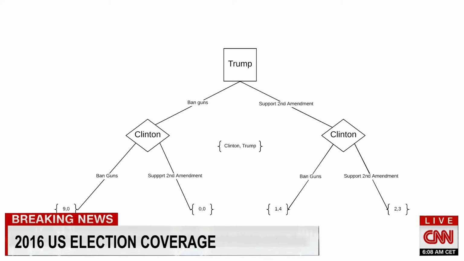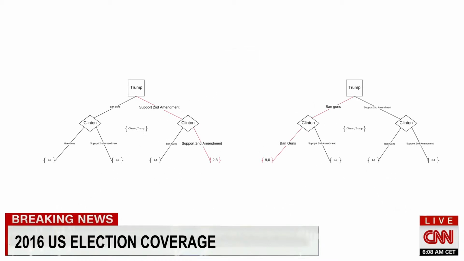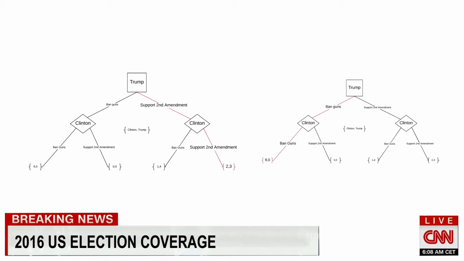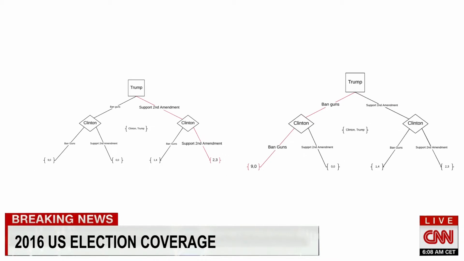In the case where Trump chooses to go first, Clinton no longer has to predict Trump's rationality and calculate her expected payoffs. She can simply react to Trump's choice and choose her best move accordingly. If Trump chooses to support the Second Amendment, she will choose to support it as well. If he chooses to repeal it, she will also choose to repeal it.